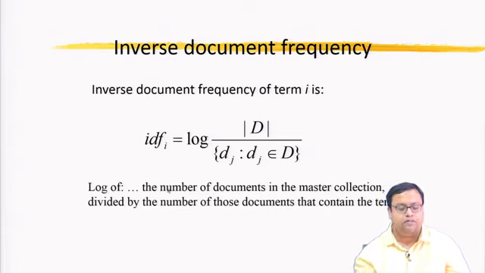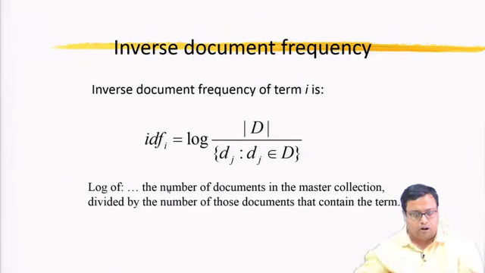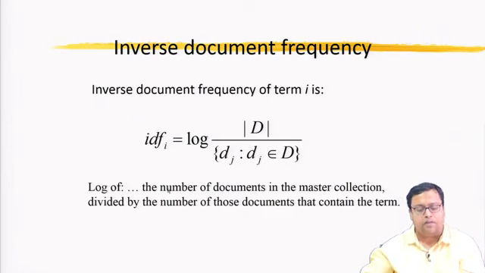Inverse document frequency is measured like this: log of mod D by D_j, where D_j is the set of documents containing the term. So, the count of how many documents there are in the master collection comes in the numerator, and the denominator is the number of those documents that contain the term. Fair enough.